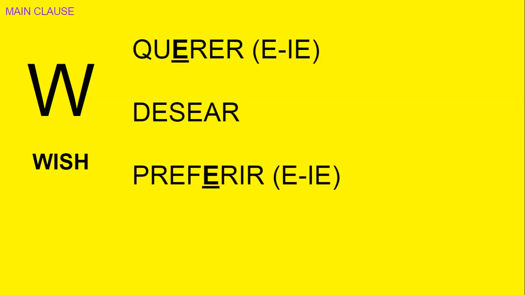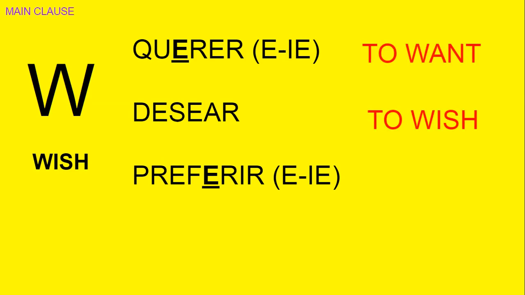So the W stands for wish. There's a place for you to write that, so please write it down. Wish. So here are the verbs that we would use to express a wish. Querer, desear, and preferir. A couple of these are boot verbs, so I even tell you which ones they changed to. So that means querer is to want, desear is to wish, and preferir is to prefer. We are going to go through a list of examples later, but let's get this down.